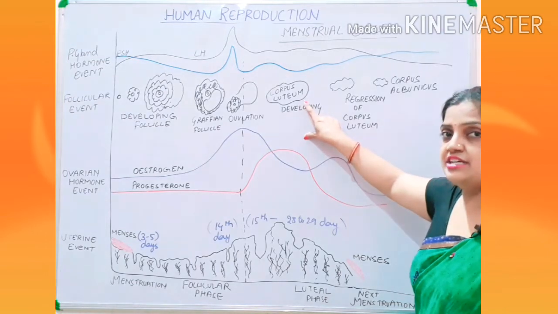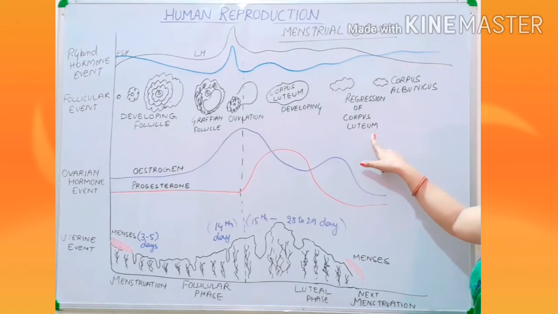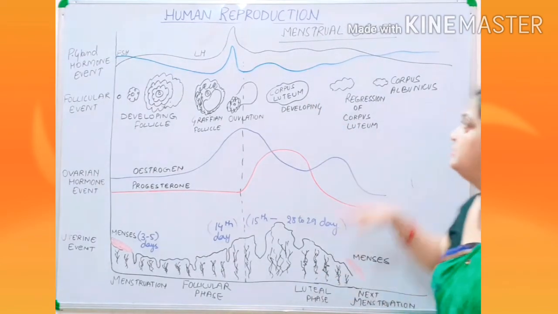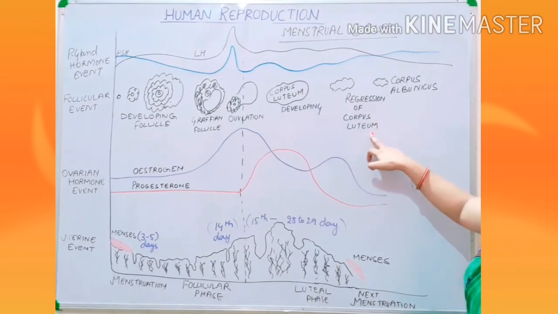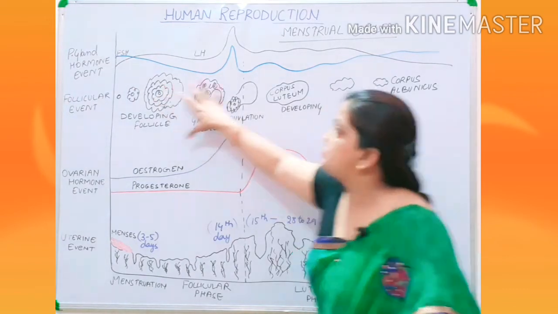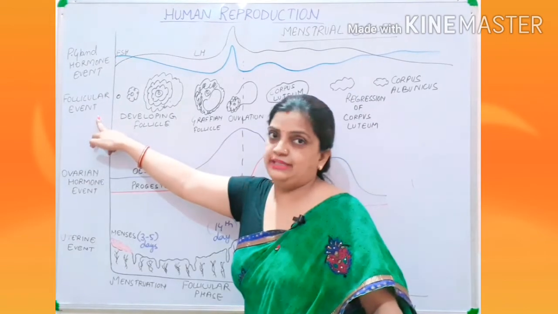If fertilization doesn't occur, then your regression of corpus luteum. It means that corpus luteum will be getting destroyed. Regression of corpus luteum, and then at last formation of corpus albicans. So children, this was all the events of the development of the follicles.